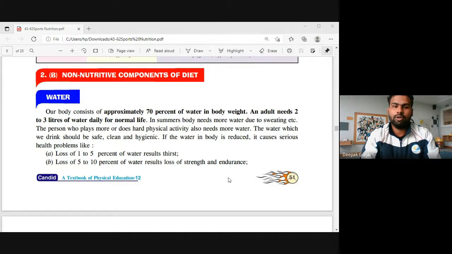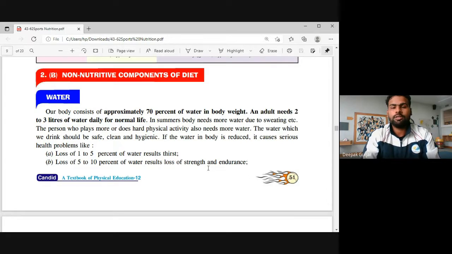In nutritive components of diet, vitamins and minerals are also there, right? Now, if we talk about the non-nutritive components of diet, water is there. So first, water. It consists of approximately 70% of our body weight. An adult needs 2 or 3 liters of water on a daily basis. In summer, the body needs more water due to sweating, etc. A person who plays more or does hard activities also needs more water. The water which we drink should be safe, clean, and hygienic. If the water in the body is reduced, it causes serious health related problems, right?